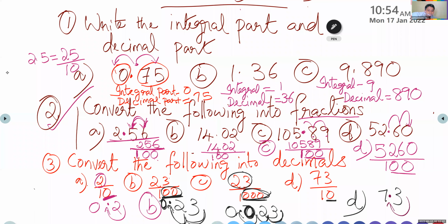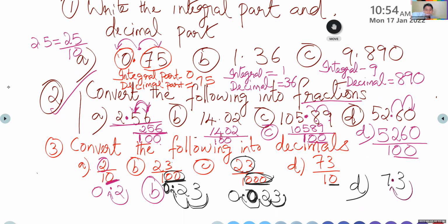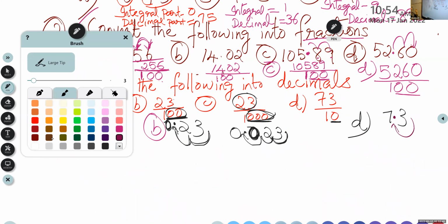Yes, ma'am. Okay. Now, children, we will do question number 4 now. How to read the number. Ma'am, how many questions will be there? Now, we will see how many questions we can do. We are doing revision, my dear. So it will be helpful for you to do the test tomorrow. Is that clear? Okay.